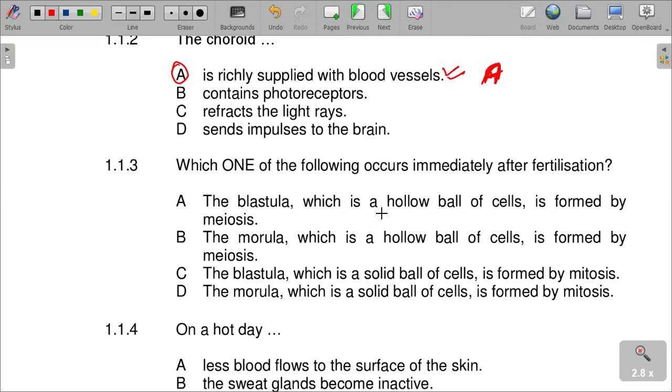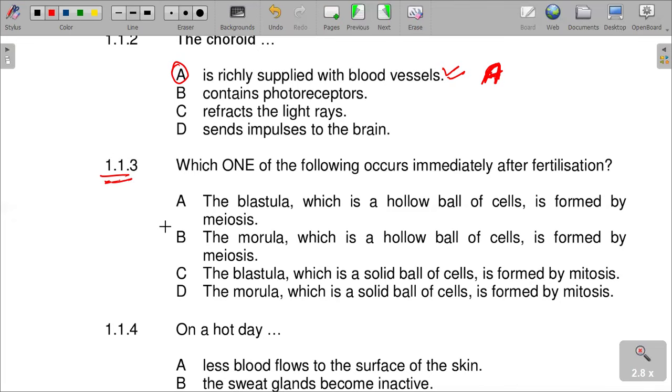Which of the following occurs immediately after fertilization? I'm sure we understand that fertilization is the fusion of the male and female sex cells, and it takes place in the fallopian tube. These are the stages. It is also answered in the reproduction revision notes, which cover the various processes that take place from fertilization to implantation. So please just refer to this.